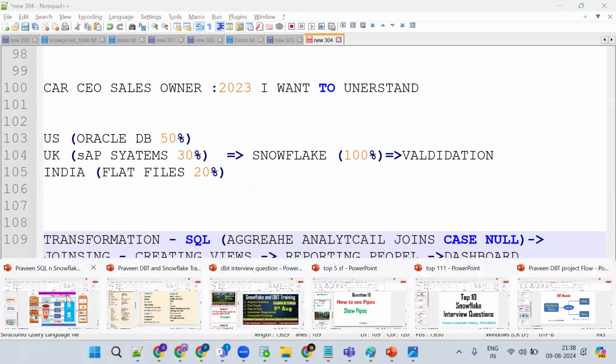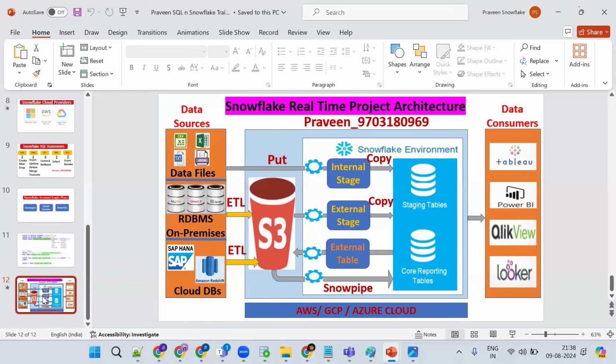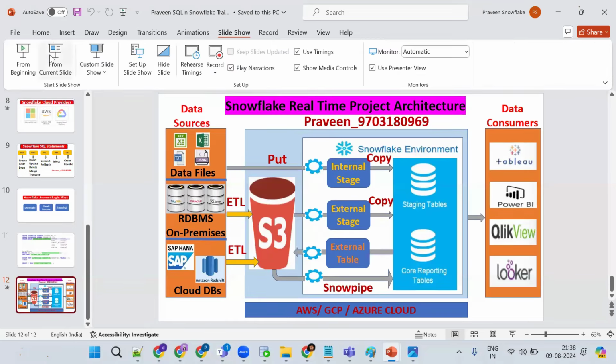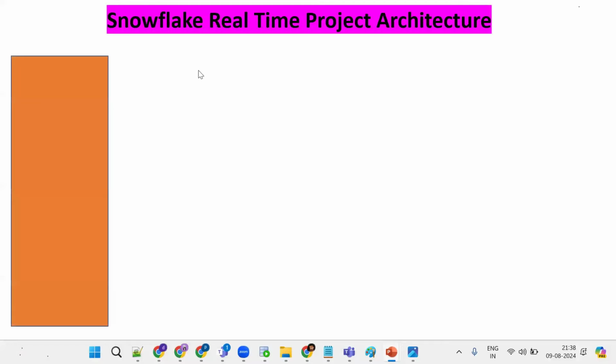Assuming this is my project, let me present the same thing. This is important, the project flow. If you are able to understand it, almost half of Snowflake we will be able to understand. So my company data is here. Where? My company data is there in